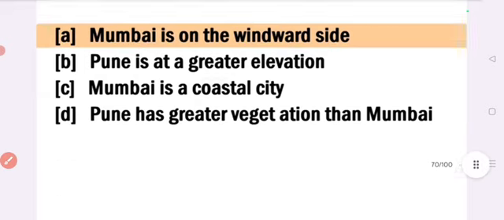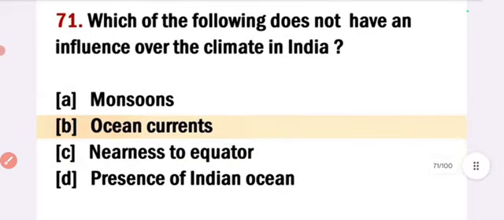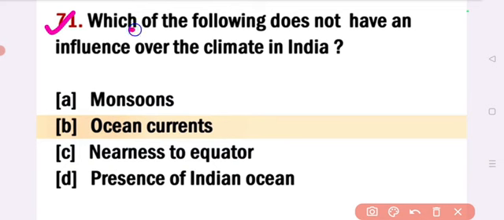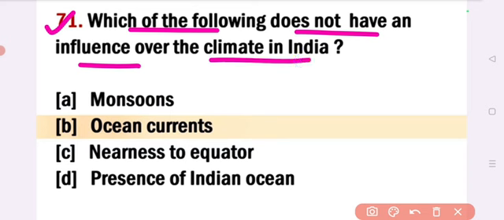Next, which of the following does not have an influence over the climate in India? Answer option B, ocean currents. Which of the following does not have an influence over the climate in India? Answer: ocean currents.